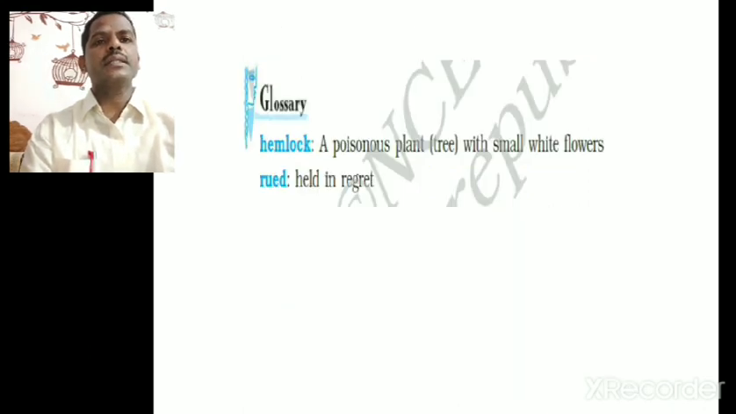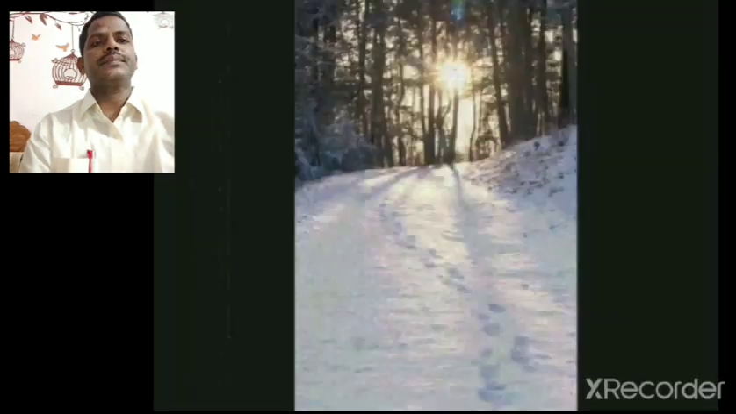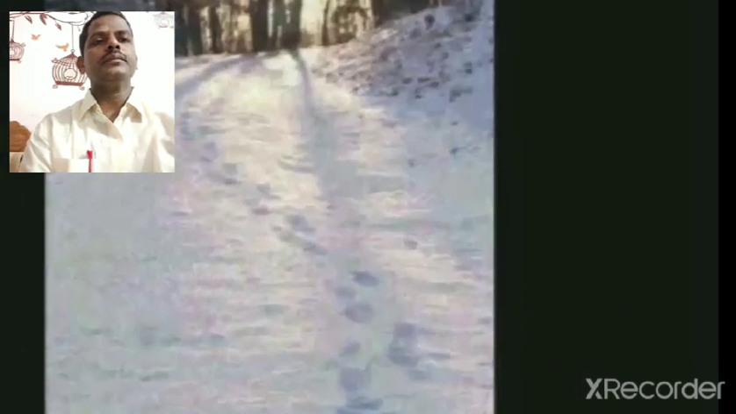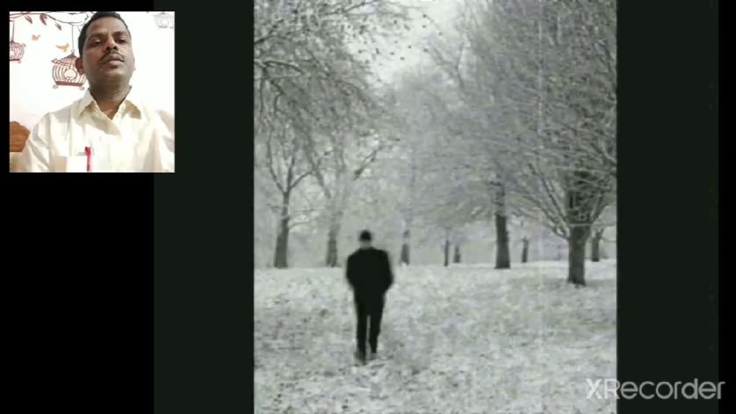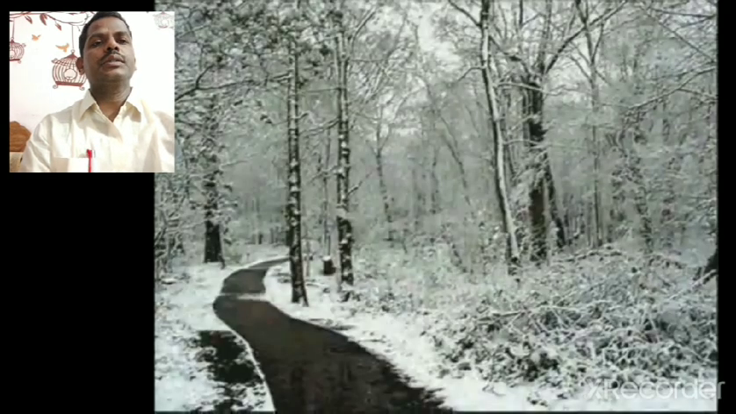So, difficult words. Hemlock, a poisonous plant tree with small white flowers. Rued, held in regret. So here, in the morning time, the poet is walking down. Snowfall is there and the poet is walking alone, and he is reaching towards the trees, etc.